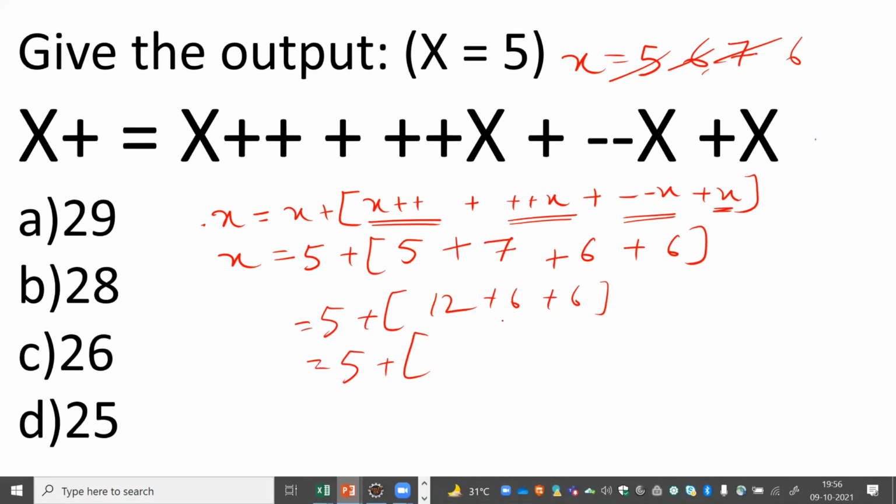So 12 plus 6 will be 24. Then we will be getting 29. So those people having the answer as 29 got the marks. So yeah, moving to the next question.